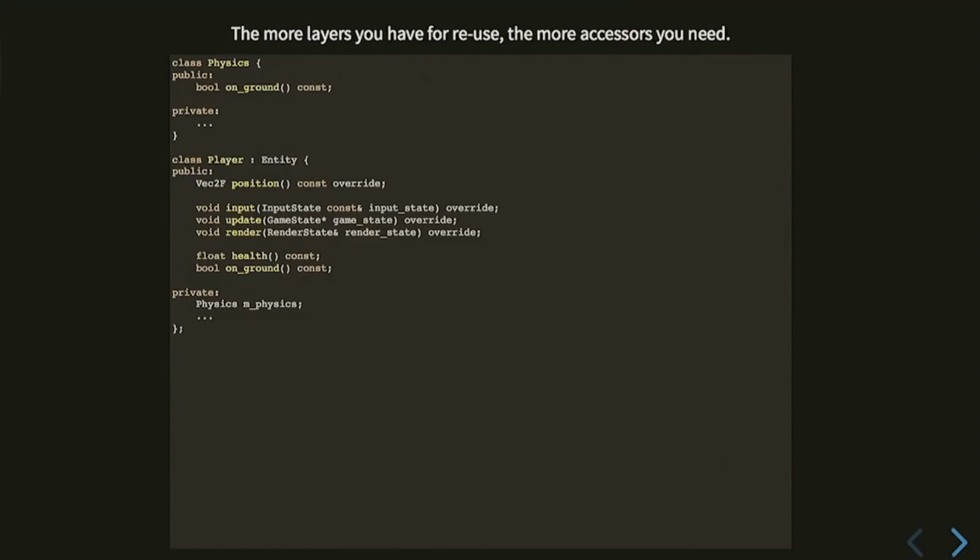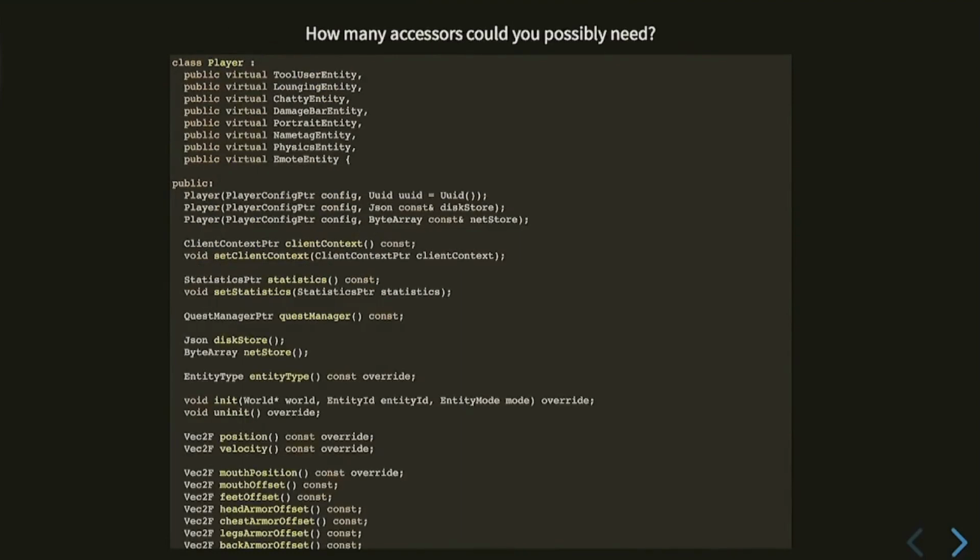Except we've been practicing good object-oriented design, and our player has this sub-object, right? We know that we shouldn't use inheritance. We've been told that a lot. Inheritance is bad, we should use composition. So we've composed our entities with this physics object, and only the physics system knows whether you're on the ground. Not a problem. We'll add accessors to physics, and we'll add an accessor to player that just passes on to the accessor to physics. And as you can see, you kind of need more and more of these, and the more you do these patterns like composition, the more accessors you need. How many could you possibly need, really?